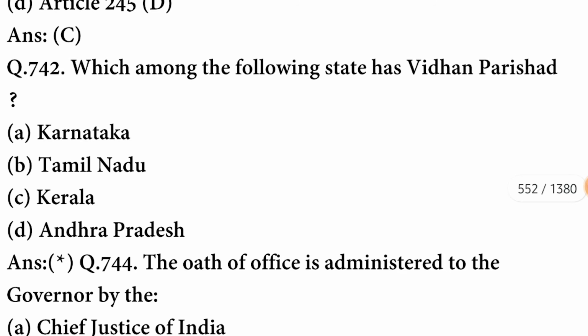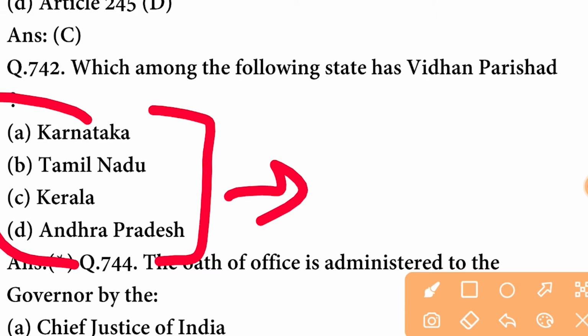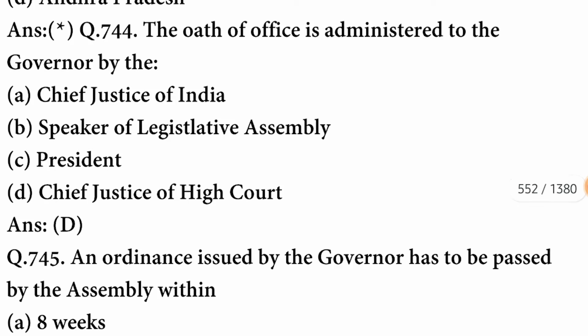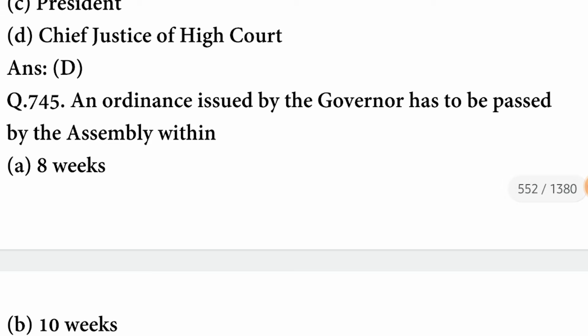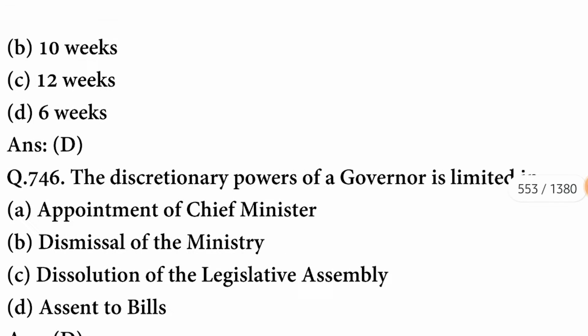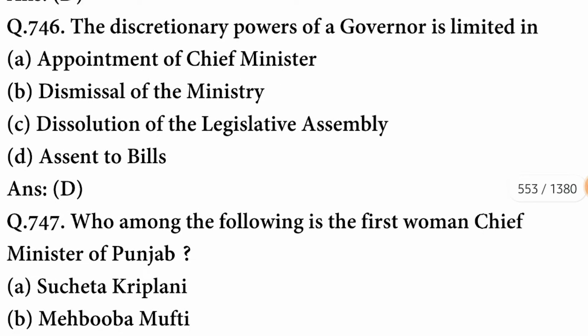Which among the following states has a Vidhan Parishad? All the options are not correct. The oath of office is administered to the governor by the Chief Justice of the High Court. An ordinance issued by the governor has to be passed by the assembly within 6 weeks. The discretionary power of a governor is limited in assent to bills.